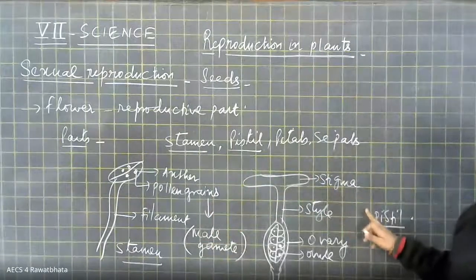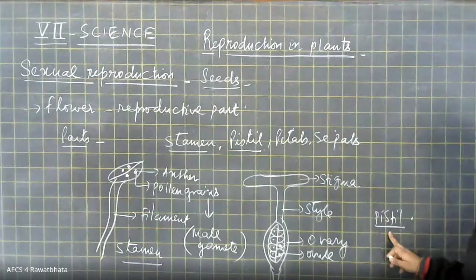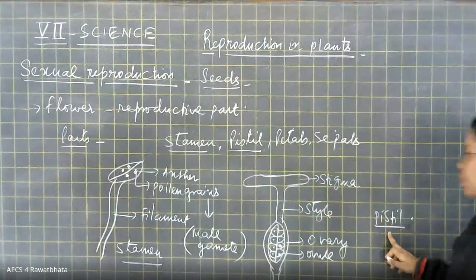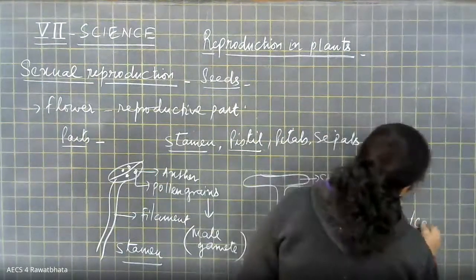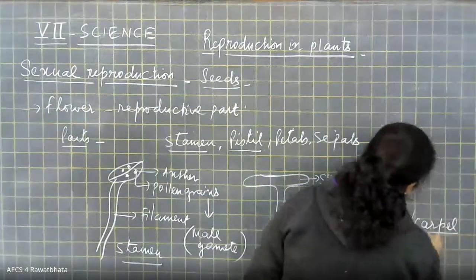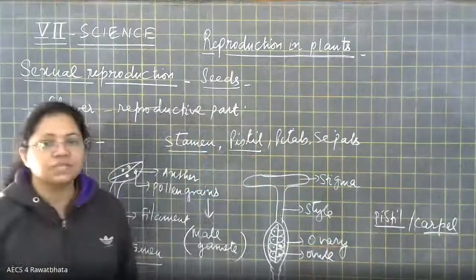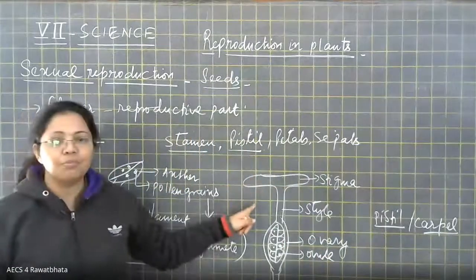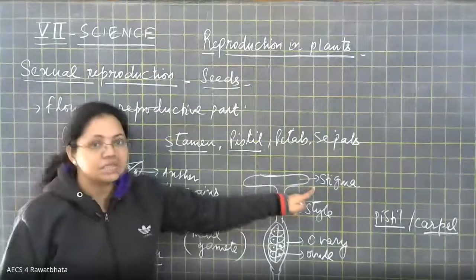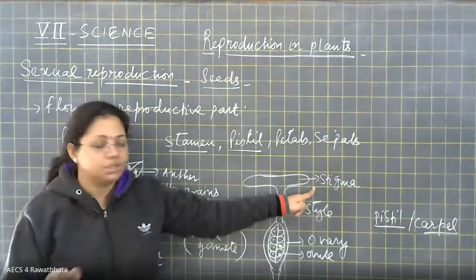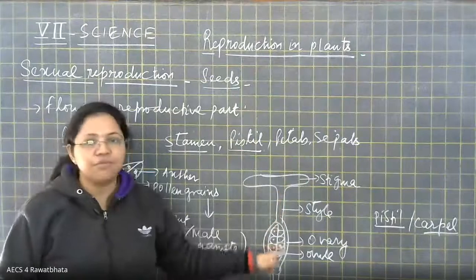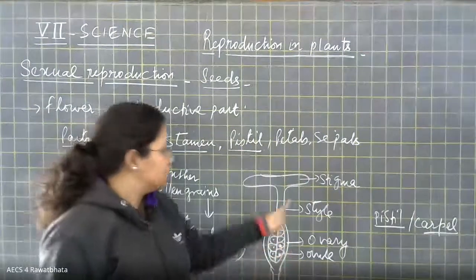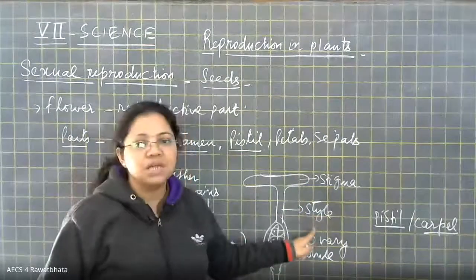Then here we come to the female part of the flower, which is called pistil, or we also refer to it by the name carpel. Carpel or pistil is the female part. It is again made up of three more parts. Stigma, the topmost part. Then comes the neck, a slender tube-like structure called the style.